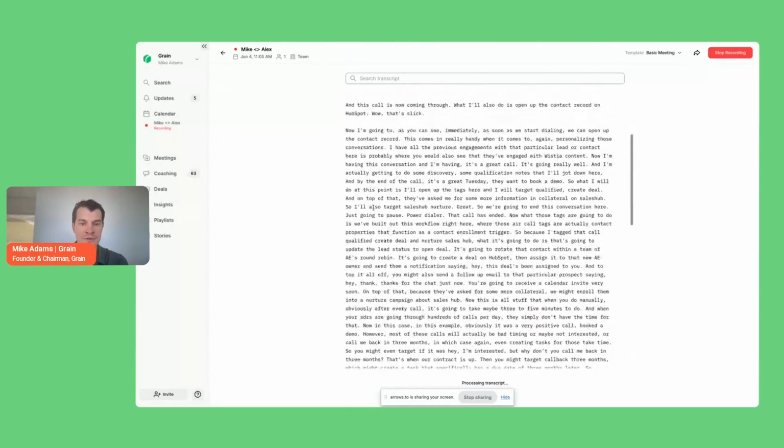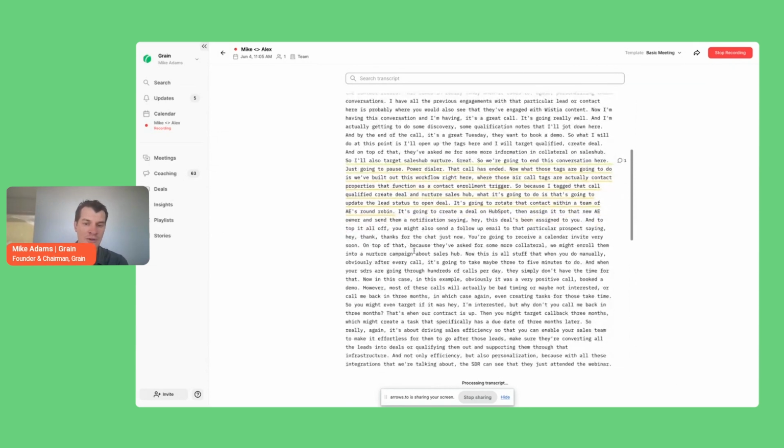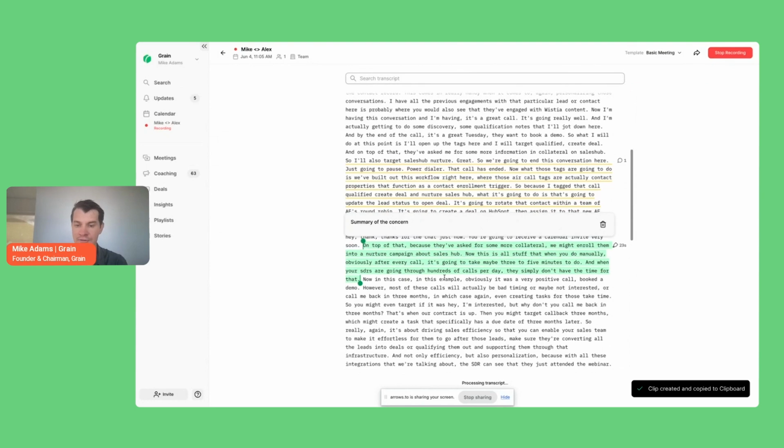What this allows someone to do is to leave comments at specific moments, like "this is great, let's review it later," and turn a conversation into a collaboration with the team, where you can create threads around very specific moments. You're not left saying, "Oh, go watch that one call." Instead you can collaborate around specific moments, or go through and create highlight clips around specific parts of the call. In the post-call, these are auto-titled using generative AI. We're just working on doing that live right now.